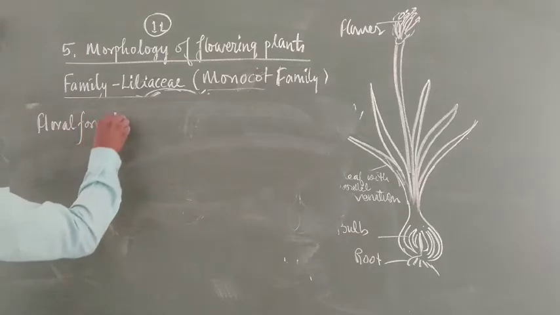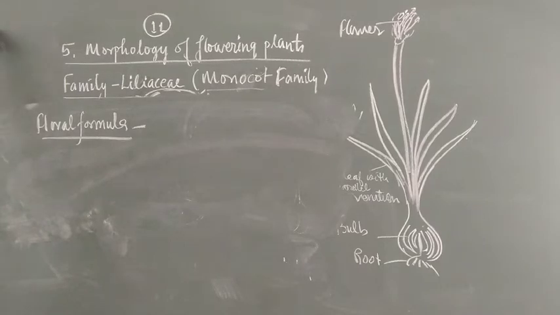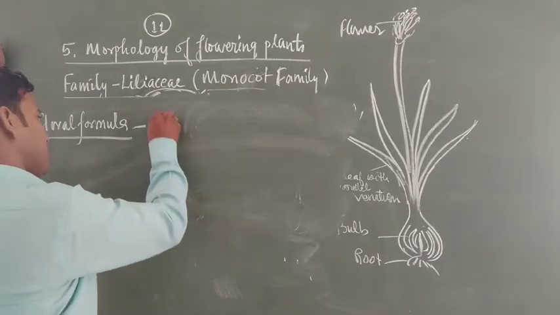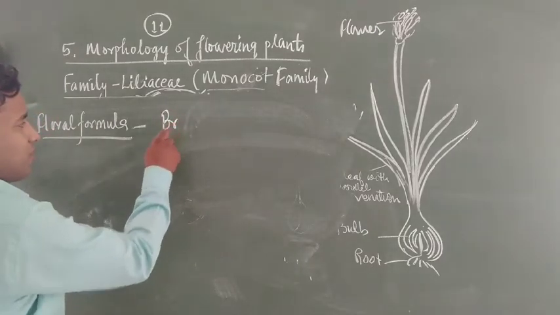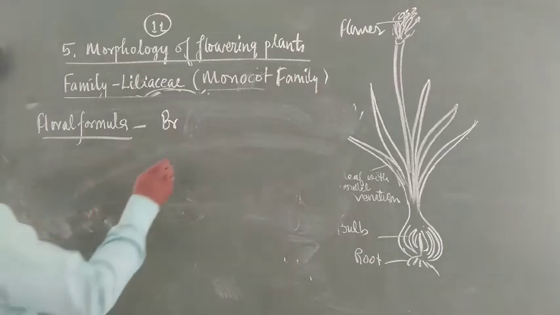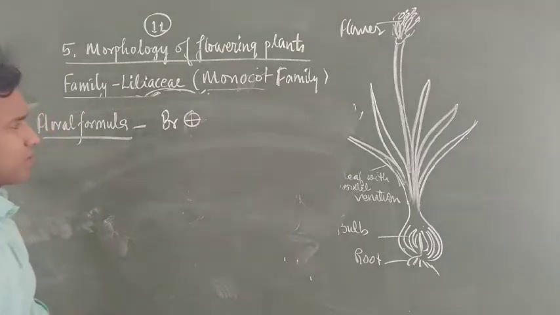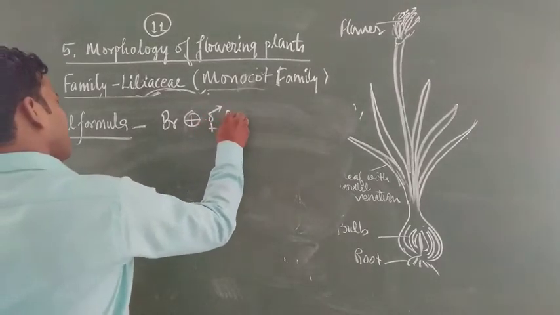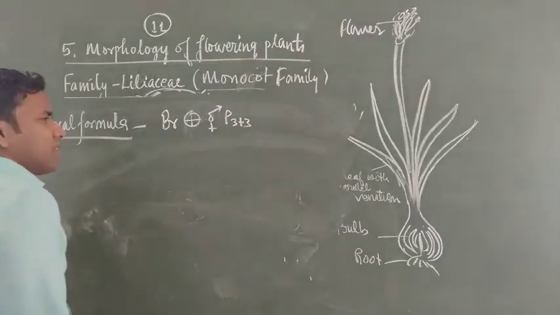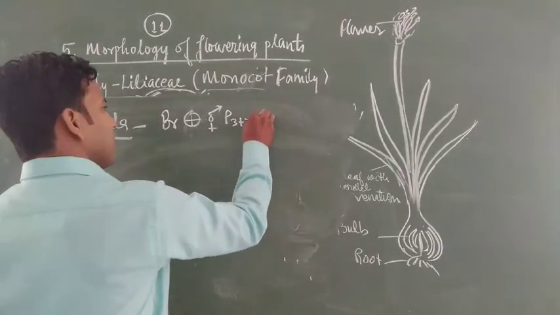According to the floral formula, the flower has bracts. I think students, you must write that it is a bracteate condition. Bracteate condition is generally observed in the flower. In the flower, you must write bracteate, actinomorphic, bisexual, perianth 3 plus 3, but they are not fused. Aestivation is valvate. Androecium is also 3 plus 3.